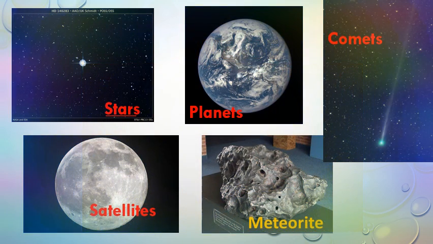The heavenly or celestial bodies include stars, planets, satellites, comets, and meteorites. Further, we will be learning about each of them in detail.